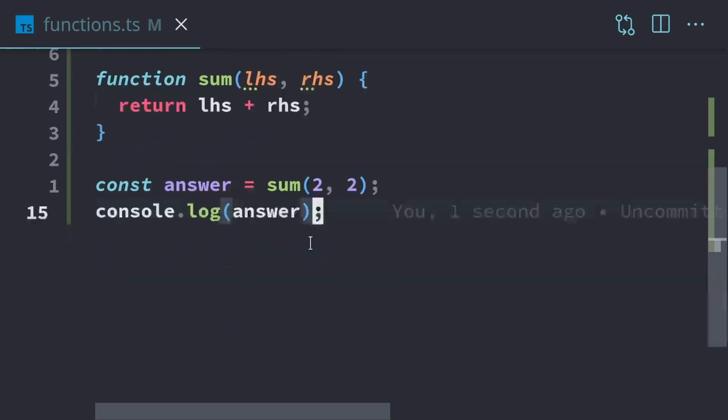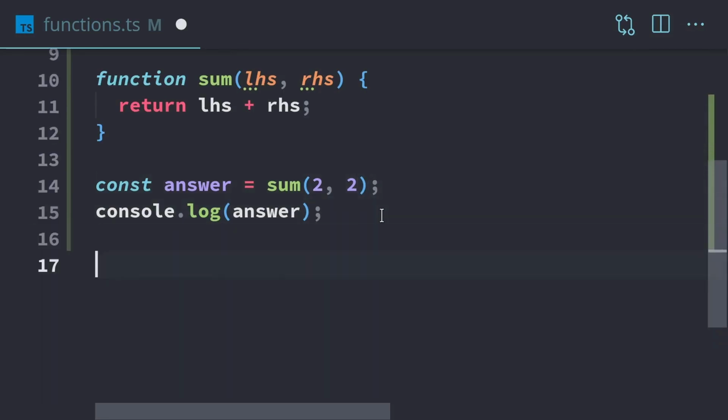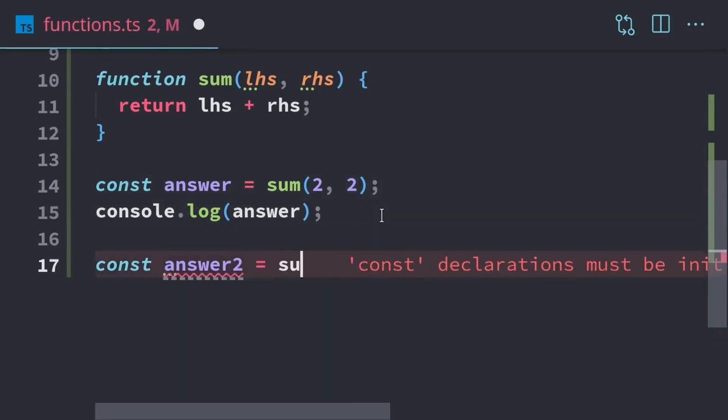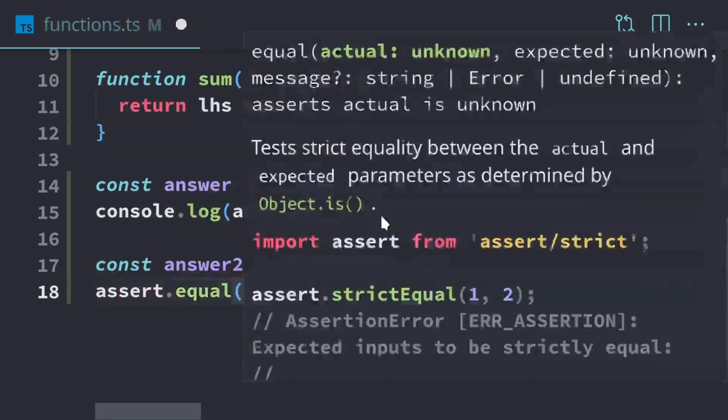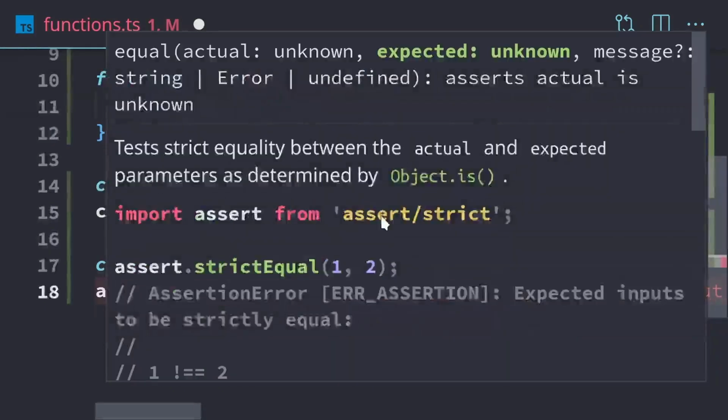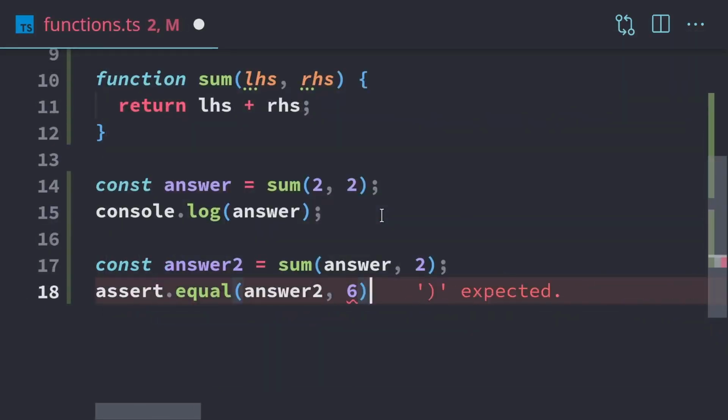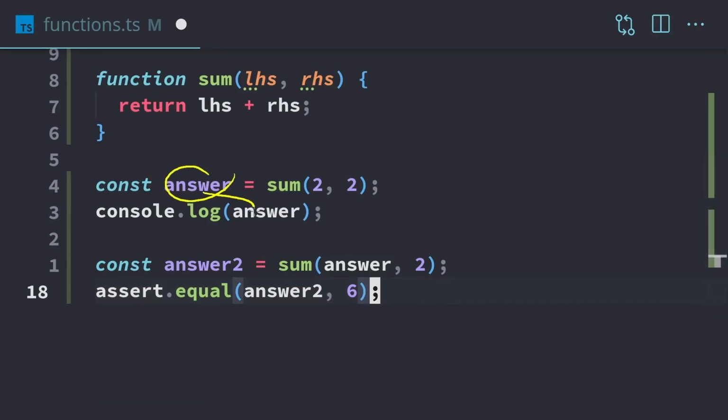So one thing we can do, we don't actually need to include constants here. Like we have 2 and 2. We can also take that answer and use that as a function. We have answer 2. We can take that since that's just a variable. We can do that. Now we're going to have 6. So answer 2 is going to be 6 because we're taking 4 and adding 2 to it. So we can take this answer, we can send that into another function call.